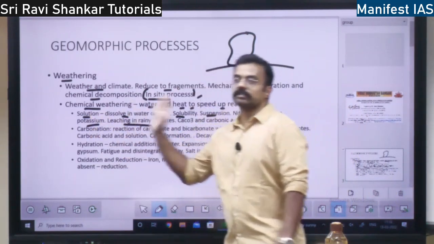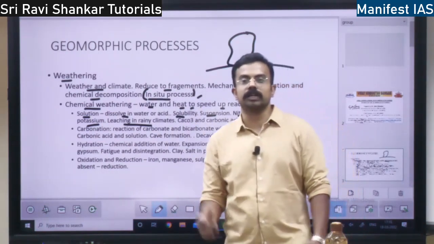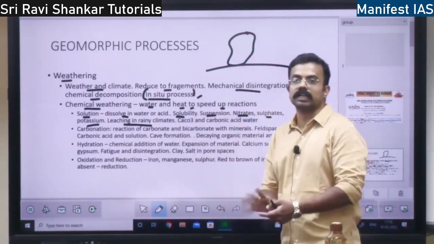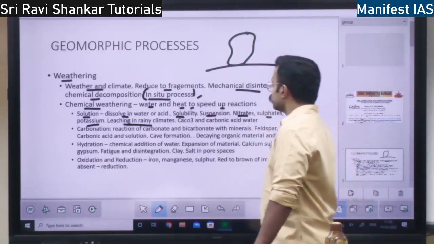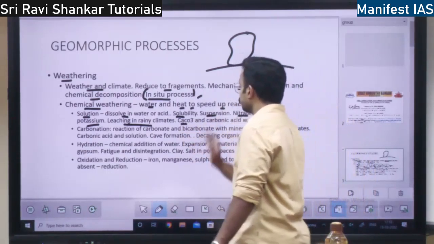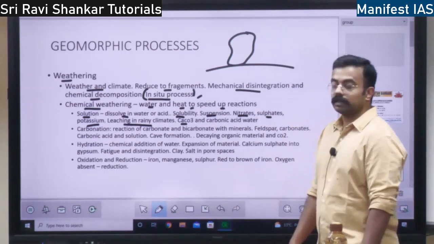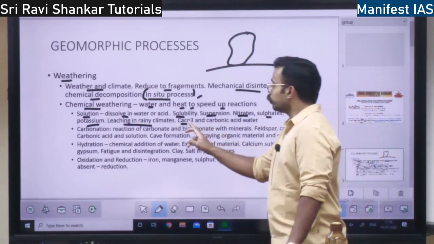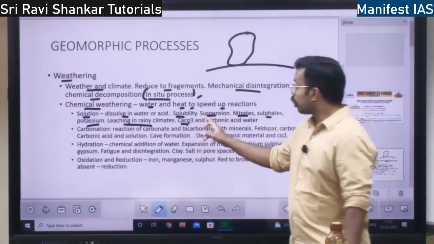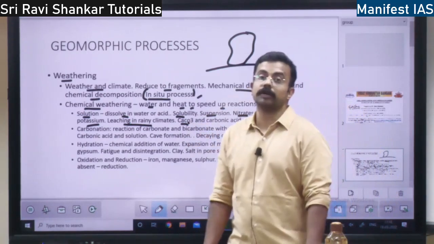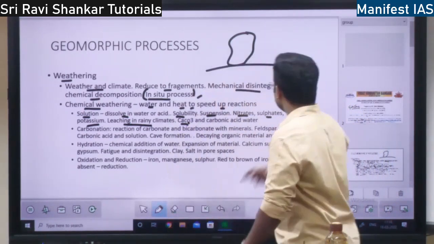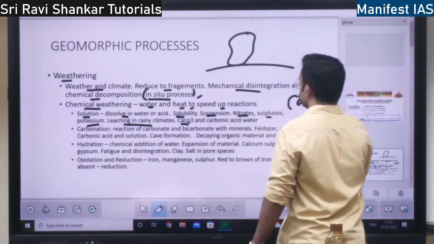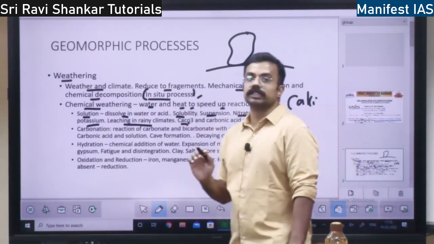That leaching of the rocks is also because of the solution, because these chemicals will mix with the water and dissolve the rock. So what are the chemicals which are going to dissolve in the water? It is calcium. Which rock will dissolve? The rocks which contain calcium carbonate. So rocks having calcium carbonate will dissolve with the solution process.